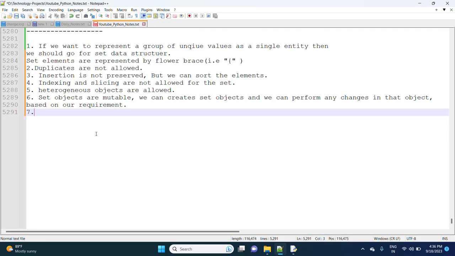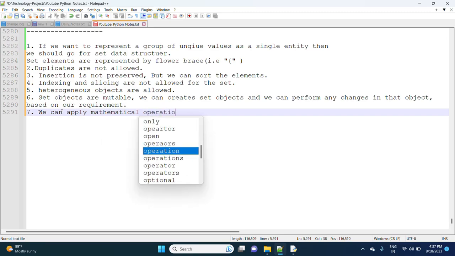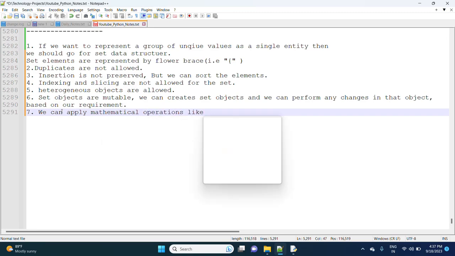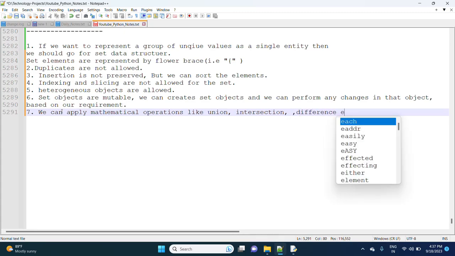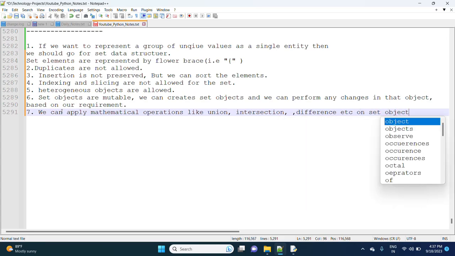Next, we can represent the set elements within curly braces, that means flower braces. And the next point, we can apply mathematical operations like union, intersection, difference, etc. on set objects.